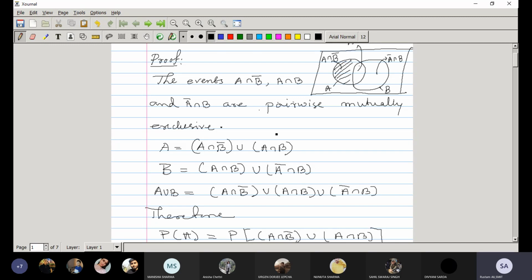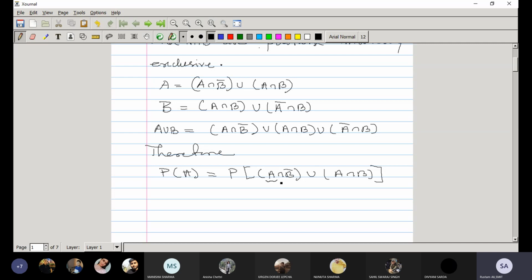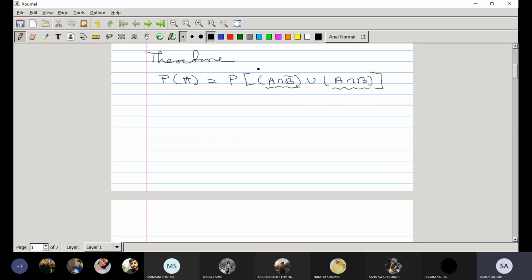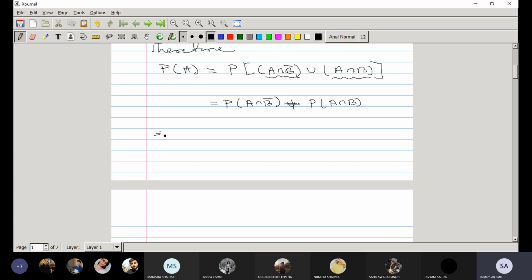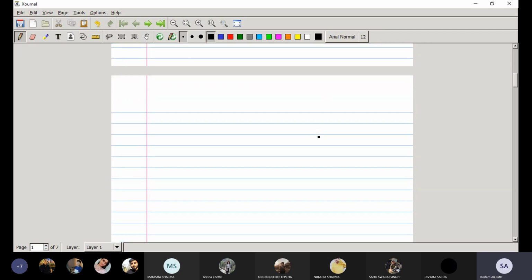Now for mutually exclusive events, probability of A union B is equal to probability of A plus probability of B. So you are assuming this entire event as A, this entire event as B. Since the events are mutually exclusive, we get probability of A intersection B complement plus probability of A intersection B. So from here, probability of A intersection B complement is probability of A minus probability of A intersection B.